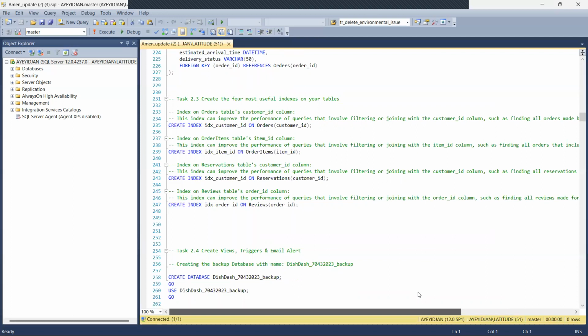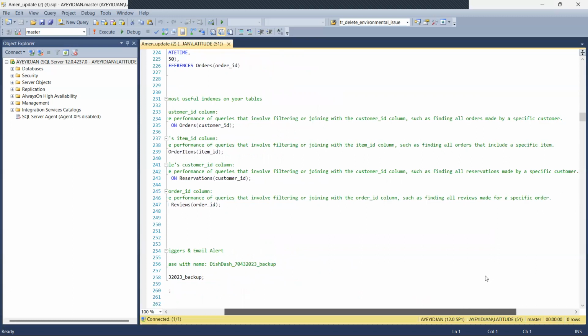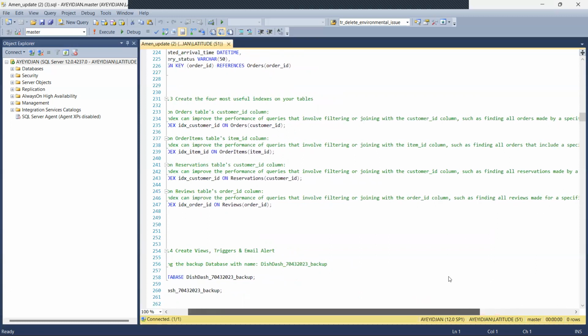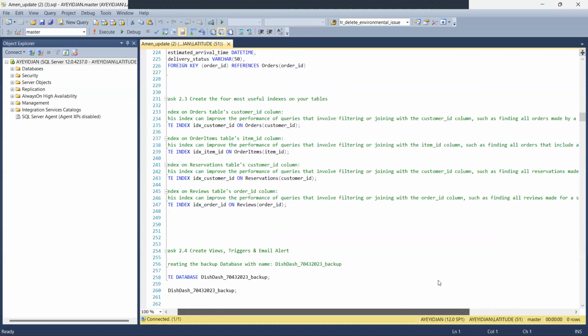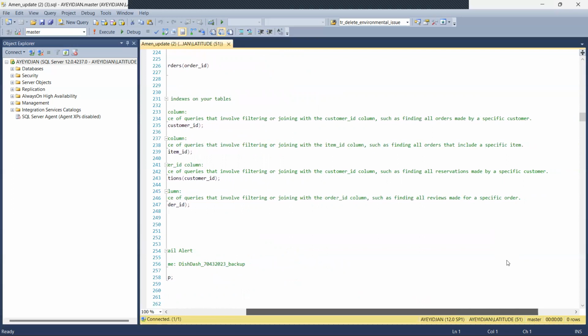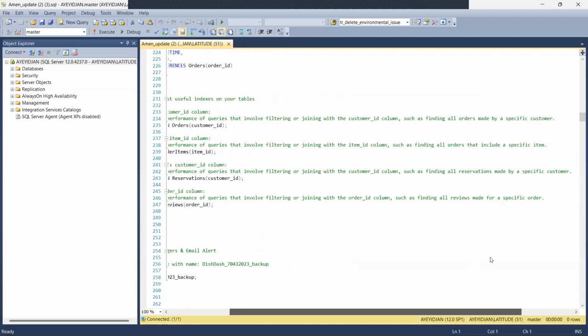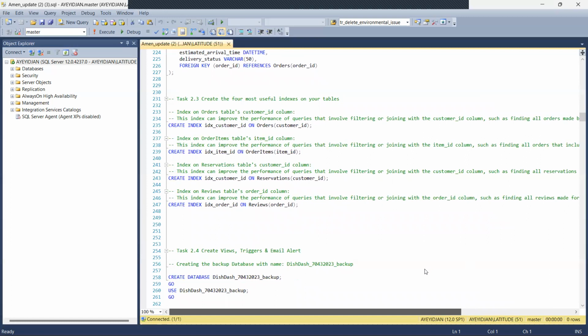The second index is on the order items table, and this is used to find all orders that include a specific item. The third one is made on the reservations table, and improves performance by finding all reservations made by a specific customer. And last, we have the reviews table, where an index was created to improve performance by finding all the reviews made for a specific order.